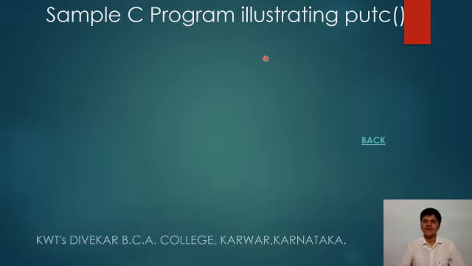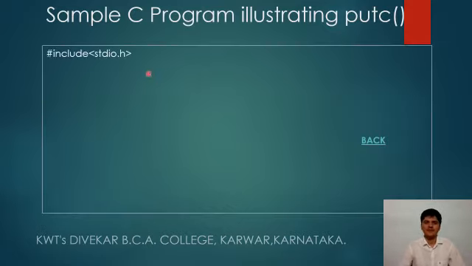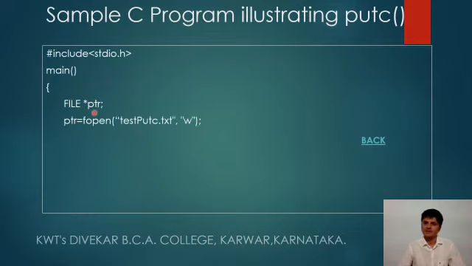Now let us have a look at illustrating putc with the help of a C program. Again, a file pointer is declared, and then using that file pointer with the help of fopen, a file is created, that is testputc.txt. It is created with the mode w, and then here we are checking whether this fopen is successful or not.